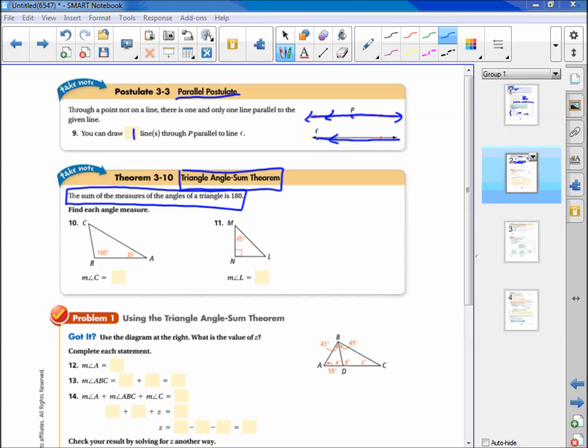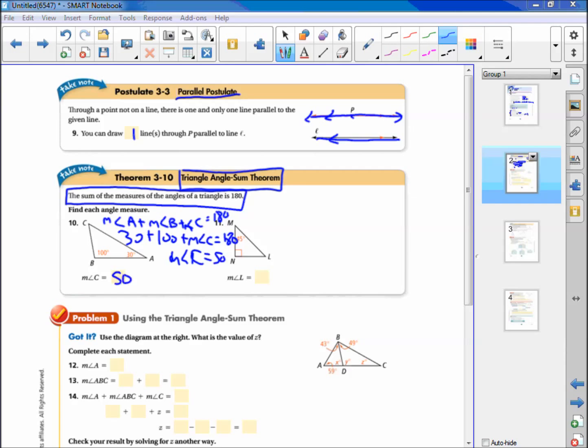So this is not too bad. So I know that angle A's measure plus angle B's measure plus angle C's measure is supposed to be 180. And we're given A is 30 and B is 100. So plus the measure of angle C should be 180. So I can subtract those over and see that the measure of angle C is going to be 50.